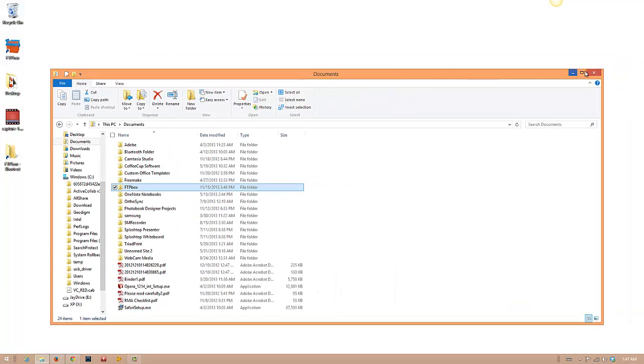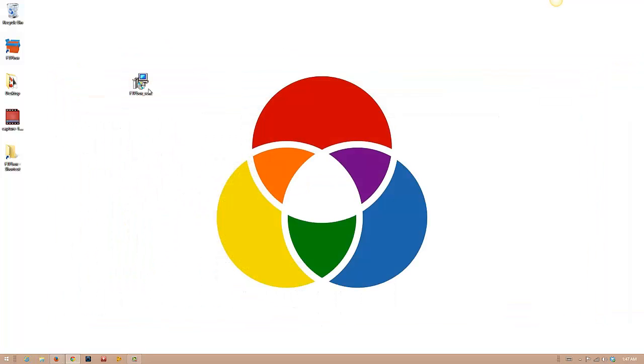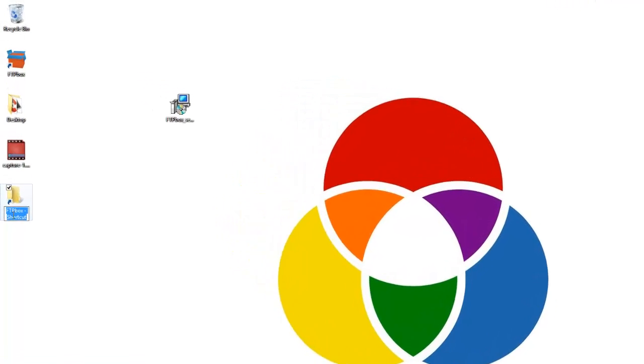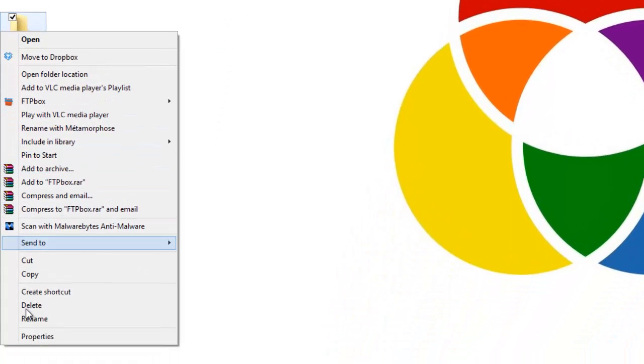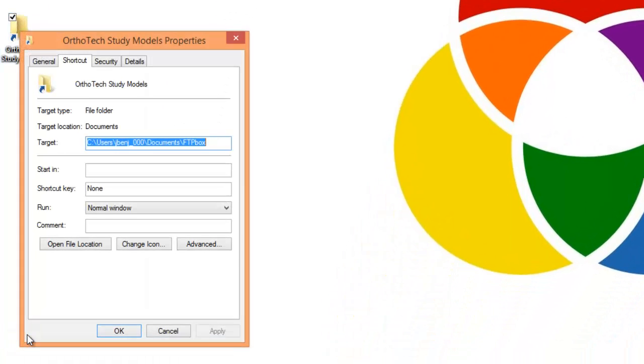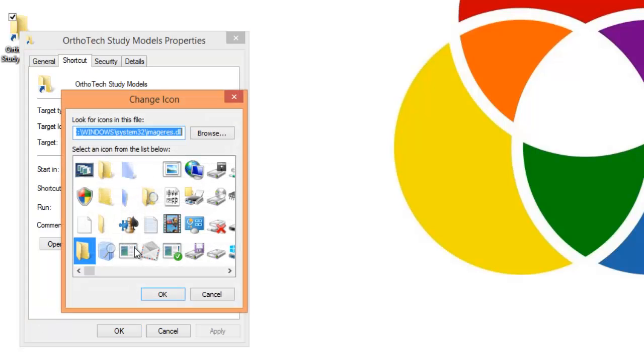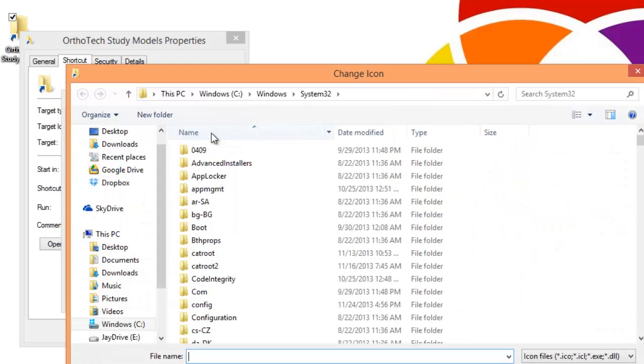and let's go ahead and get out of this browser right here. And now for this right here, I'm going to rename it to OrthoTech Study Models. And go ahead and right click that and click on Properties. Click on Change Icon. And then click on Browse.